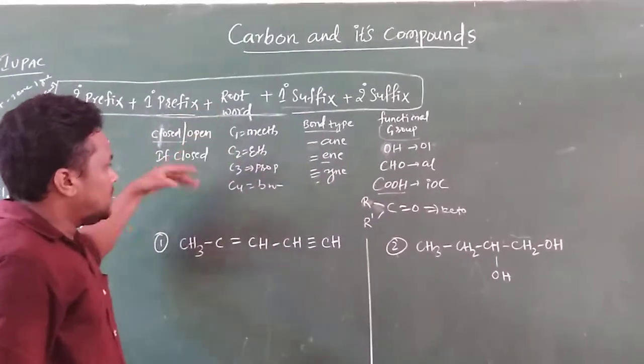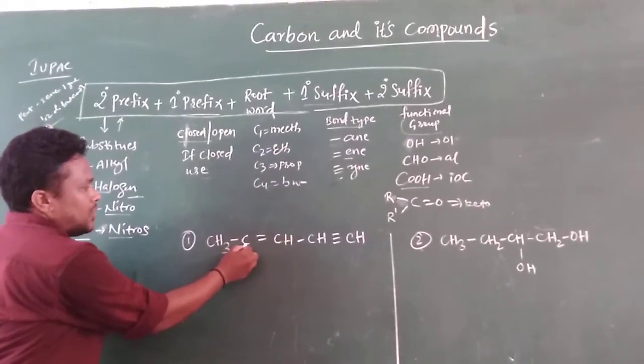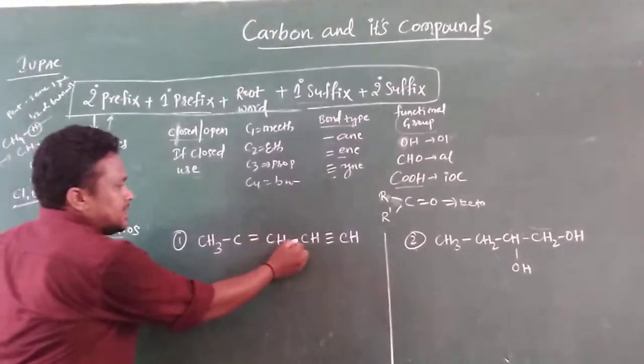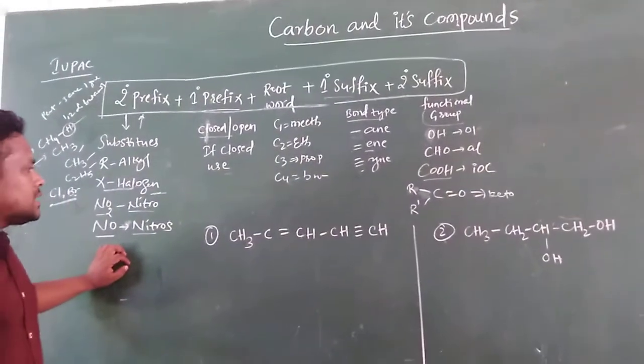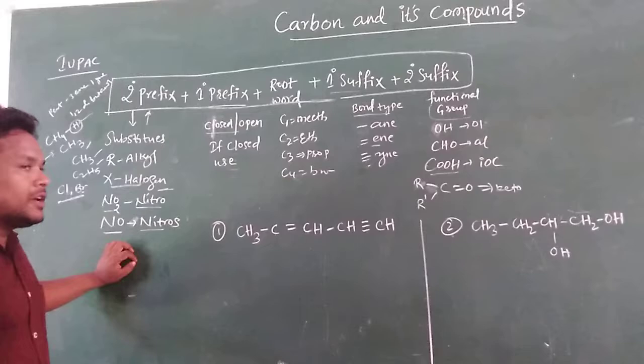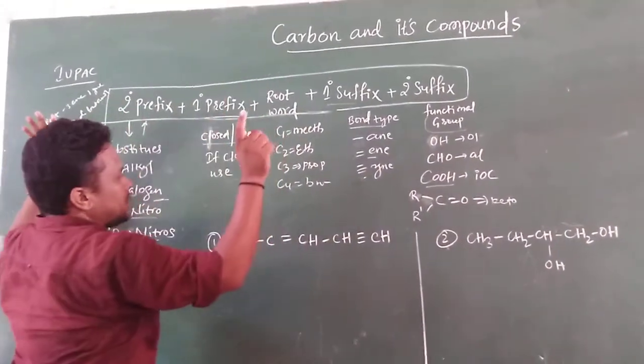Another two examples are there. Suppose CH3 single bond C double bond CH, single bond CH triple bond, like this. One chemical structure. What is the IUPAC name for this compound? Like that they will be given. Don't get confused. You have to remember this, which is important.